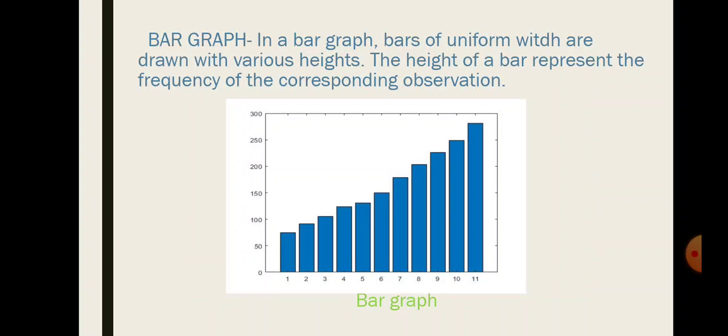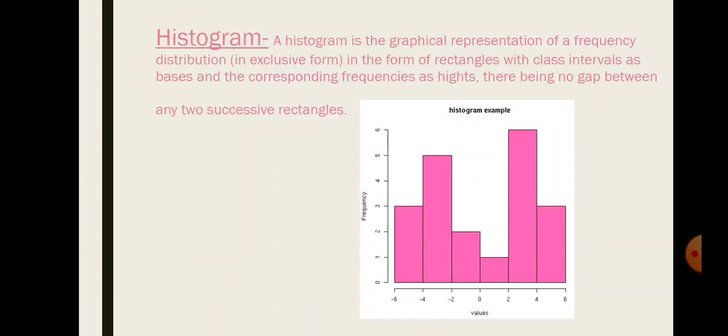Bar graph. In a bar graph, bars of uniform width are drawn with varying heights. The height of a bar represents the frequency of the corresponding observation, as you can see in the picture. Histogram. A histogram is the graphical representation of a frequency distribution in exclusive form in the form of rectangles with class intervals as bases and corresponding frequencies as heights, there being no gap between any two successive rectangles, as you can see in the picture.